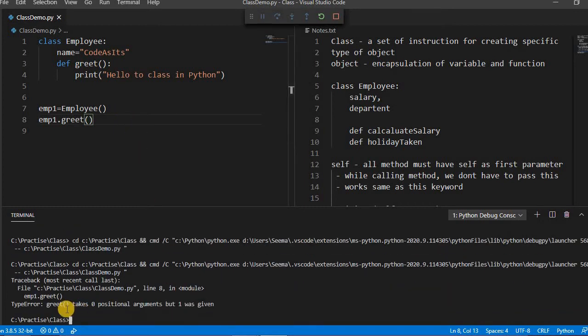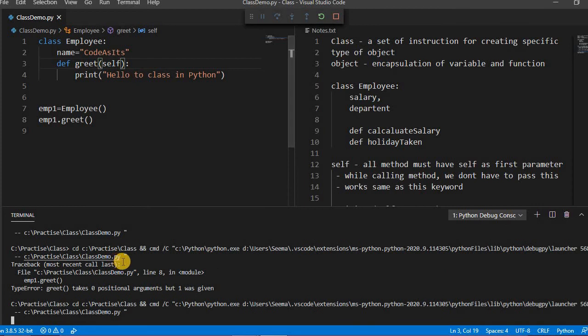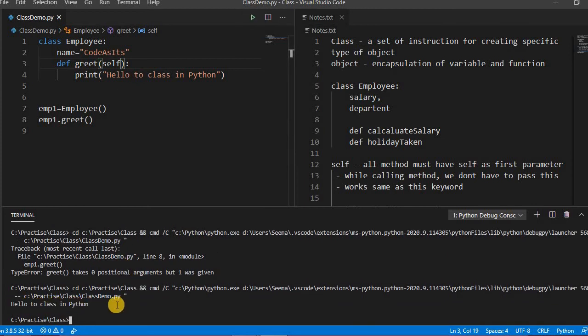It will say that grade takes 0 positional arguments but 1 was given. So we have to just pass self here. Self will be the first parameter. In any method or function, self must be the first one. Now if you run this, it will show hello2 class in Python.